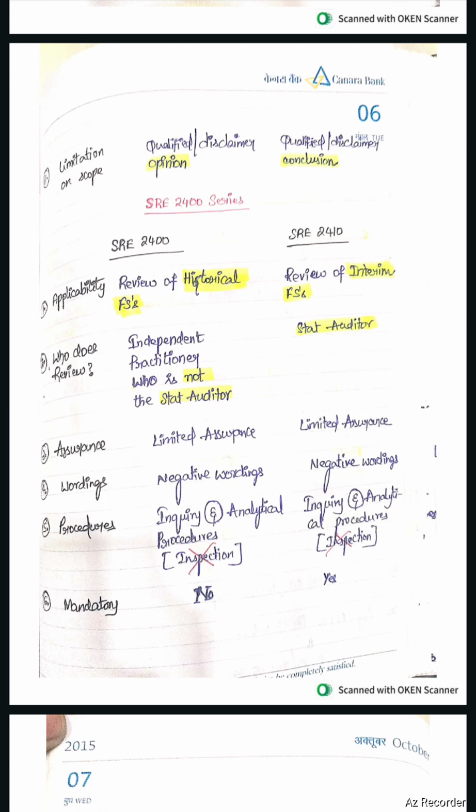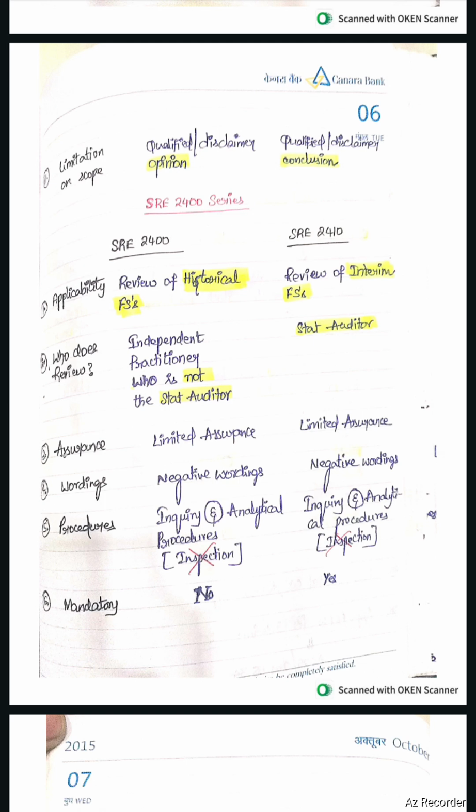SRE 2400 series. There are two SREs, SRE 2400, SRE 2410. SRE 2400 is applicable to review of historical financial statements. SRE 2410 is applicable to a review of interim financial statements. Who does review? In case of SRE 2400, an independent practitioner who is not a statutory auditor will do the review. In case of SRE 2410, the statutory auditor will do the review.